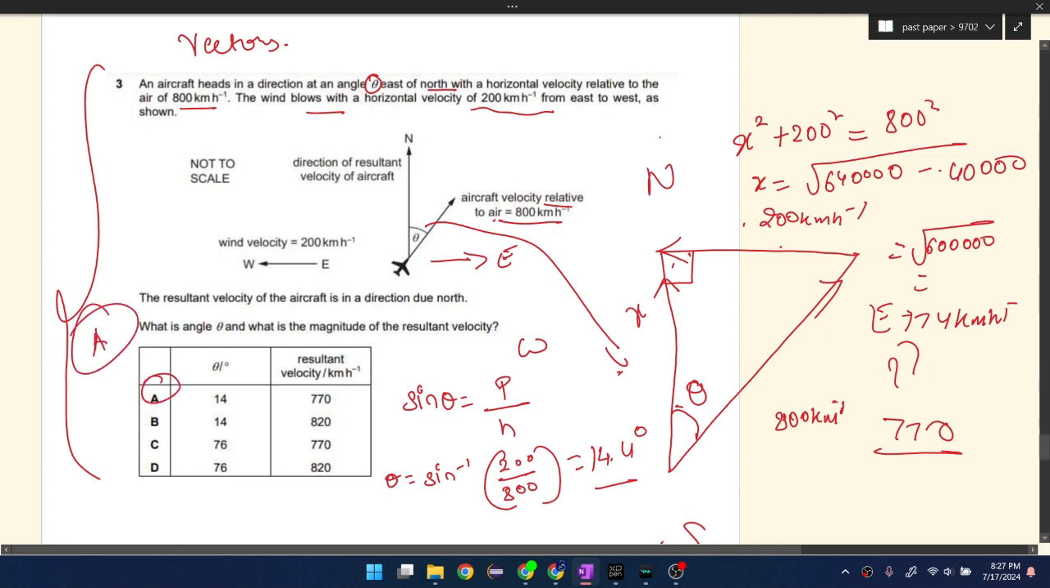So what we basically did was make a vector triangle. We found out that the resultant is in the direction north, so the angle can be easily found, and we got the magnitude, and we just chose the correct option.